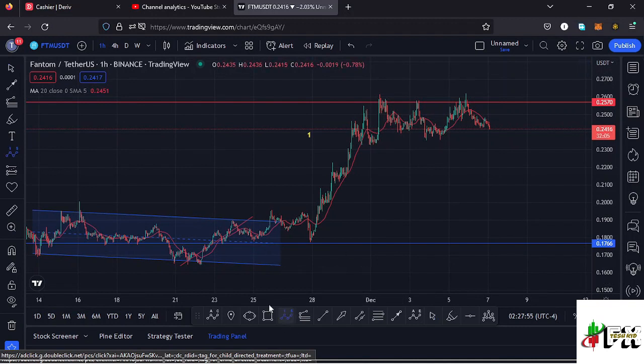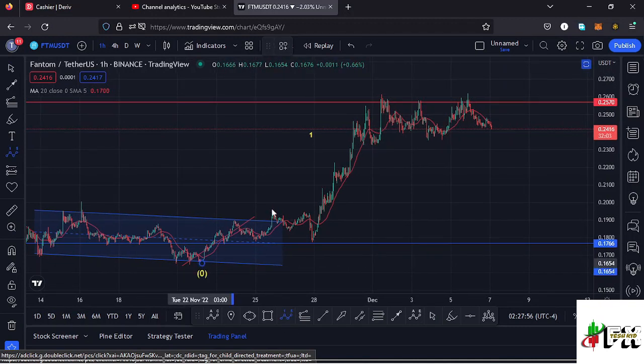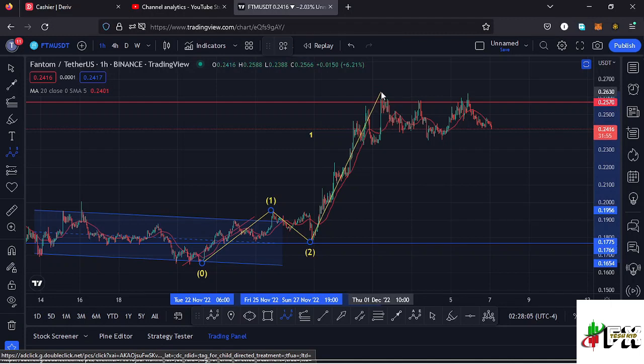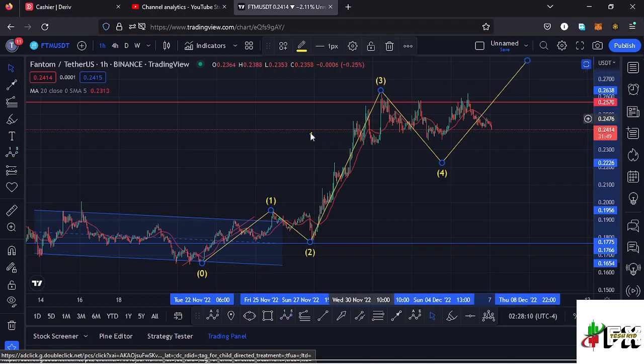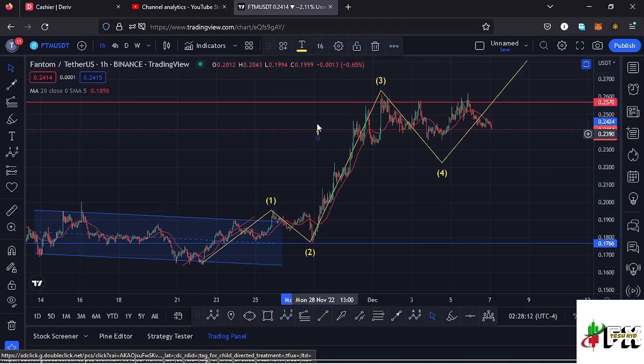And if I draw my Elliot wave structure over here, we can have that as the first wave to the upper side. Then we saw this ABC corrective structure over here in the formation of a wave 2. Then we saw a very nice bounce to the upper side in the formation of a wave 3. Then I'm expecting a wave 4 before we continue pushing even higher in the formation of that wave 5 to complete a higher Elliot wave count 1 to the upper side.